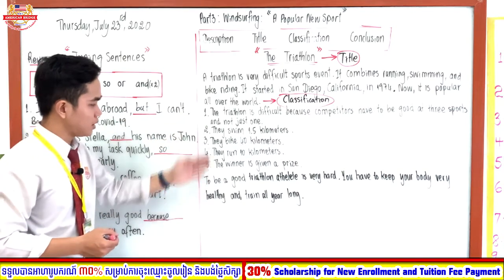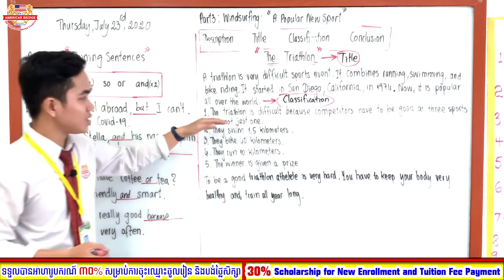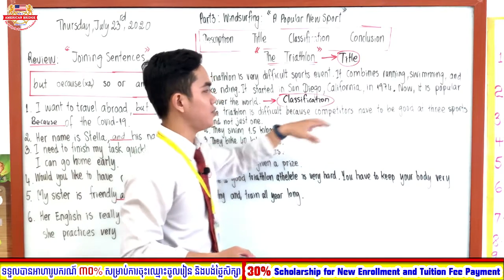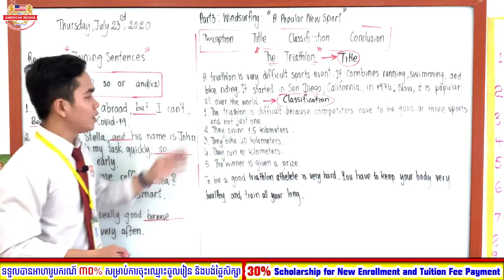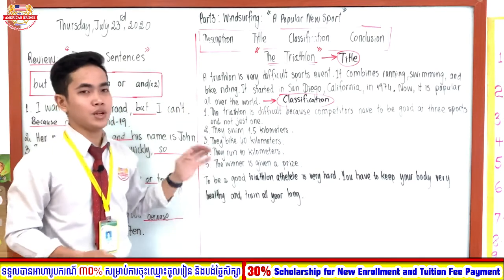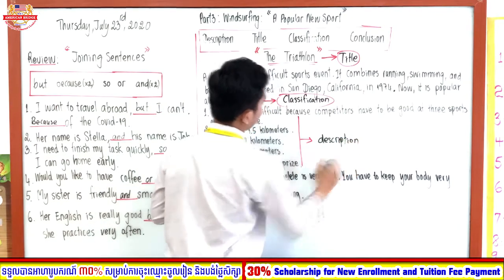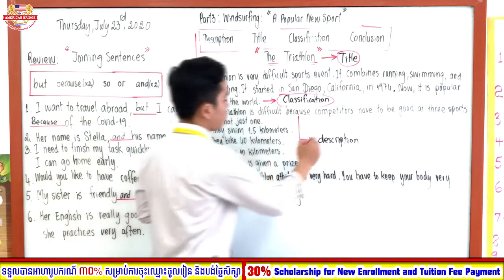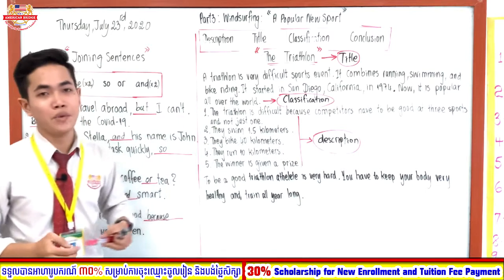So now what about this part, everyone? 1, 2, 3, 4, 5. The triathlon is difficult because the competitors have to be good at 3 sports and not just one, right? So from number 1 until number 5 is our description, right? The description part is about the way that the writer describes the topic to the reader, right?